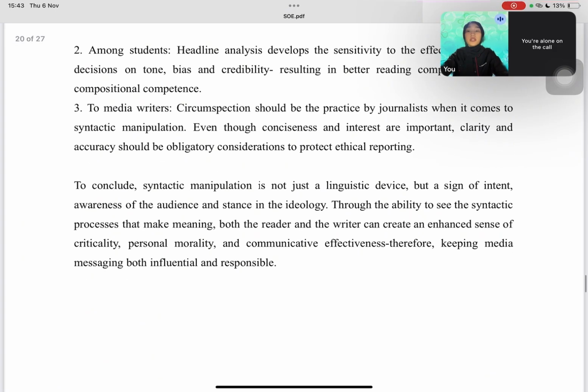For the last one, to the media writers or journalists, they should balance creativity with ethical responsibility, which is using grammar to clarify, not to distort. So ultimately, grammar is not just a set of rules, it's a form of communication, influence, and responsibility.